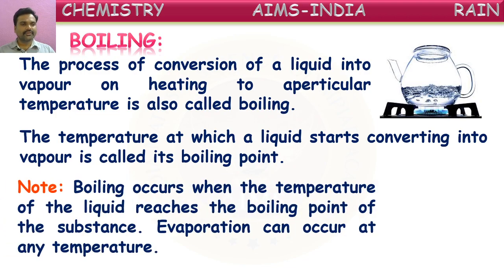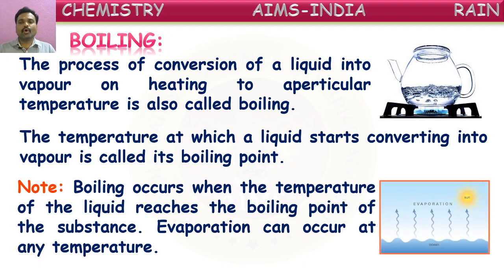Next, boiling occurs when the temperature of a liquid reaches the boiling point of the substance. So, boiling occurs only at a fixed temperature, whereas evaporation can occur at any temperature. Say, conversion of water from the water bodies into vapor will occur at all temperatures continuously. But boiling occurs only at a fixed temperature. There is a major difference between boiling and evaporation. Boiling occurs at a fixed temperature. Evaporation occurs at any temperature.